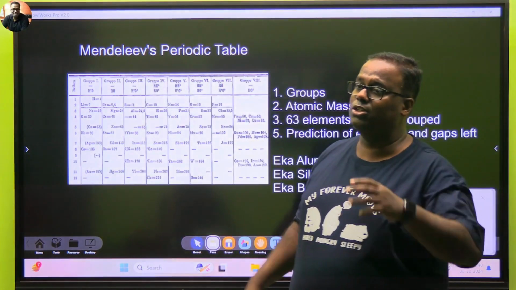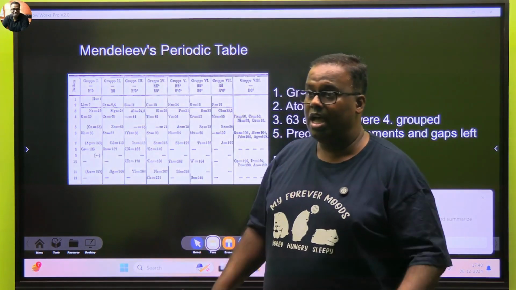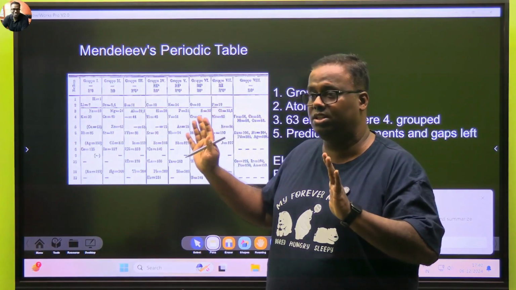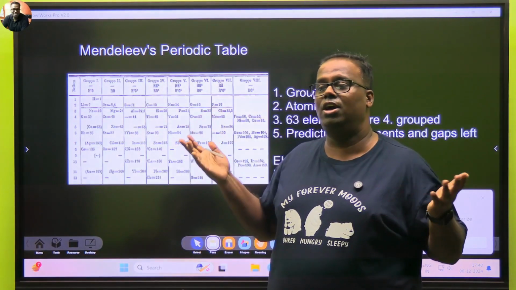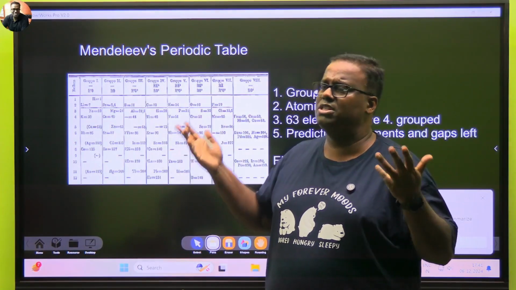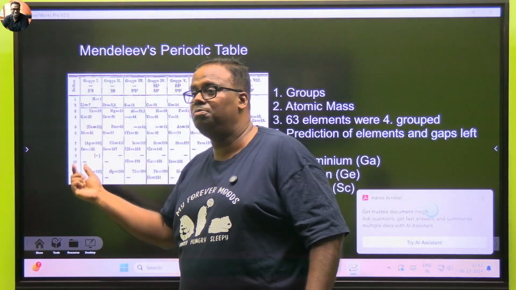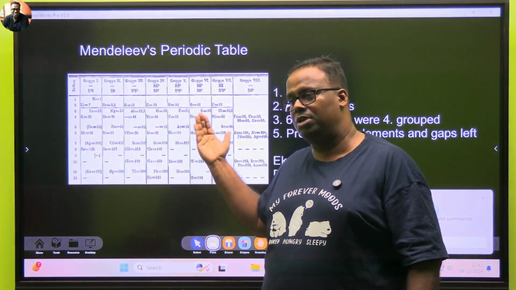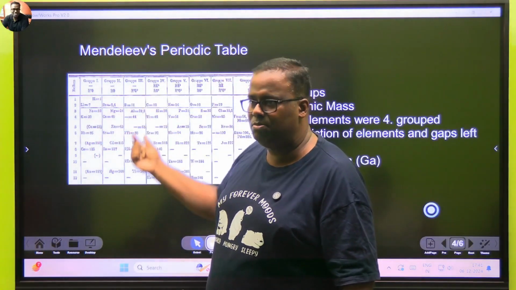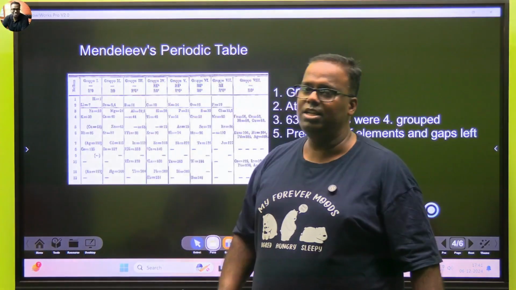Dmitry Mendeleev started to combine groups and periodicity together, and his was the first accepted periodic table in 1863. In those days, we didn't have IUPAC. We had the International Chemistry Congress, based out in Germany. Now, what he did, he grouped elements on the basis of increasing order of atomic mass, and he made groups. He did groups like RO, R2O2, similar forms of oxides. He started grouping them.